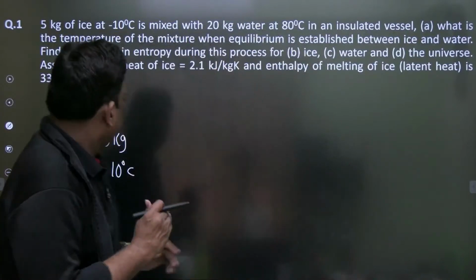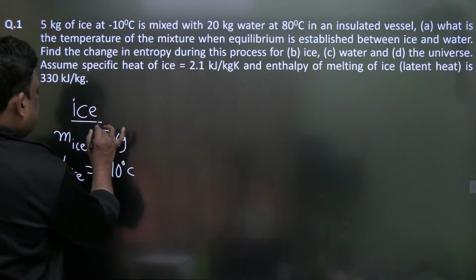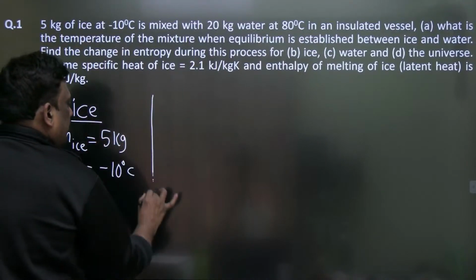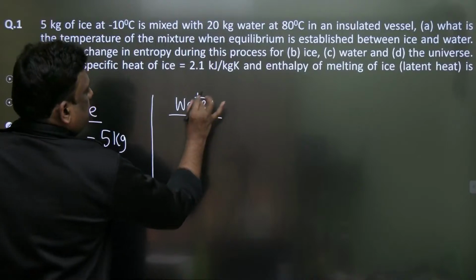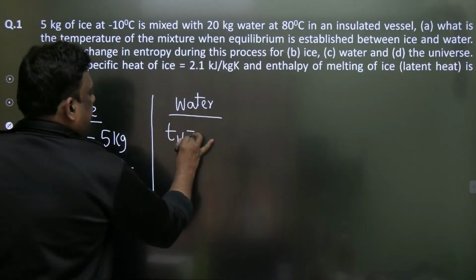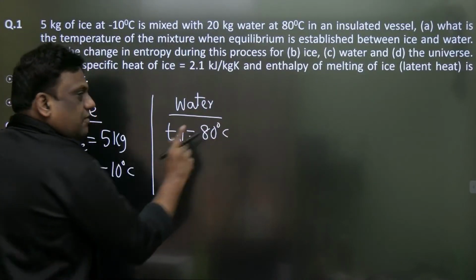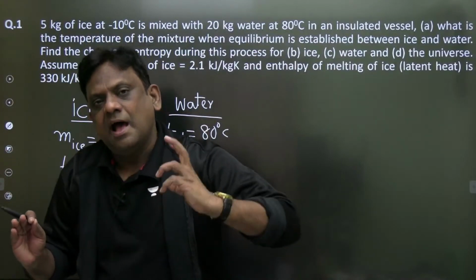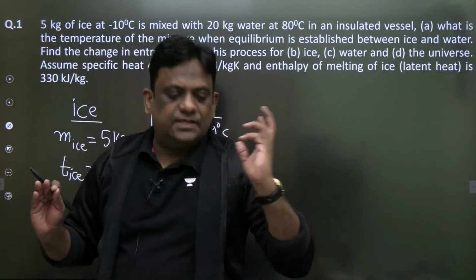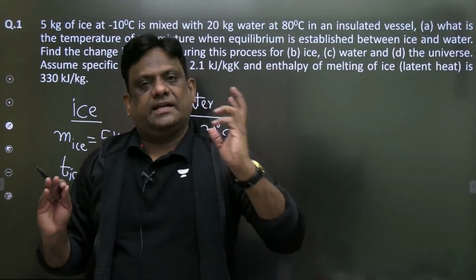This ice is mixed with water whose temperature is given as 80 degrees centigrade. So this question covers 3 chapters: one is entropy, one is pure substances, and the other is conservation of energy, that is the first law of thermodynamics. That is the reason for selecting this question.